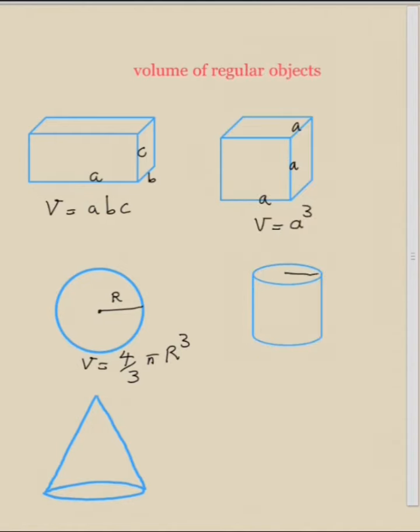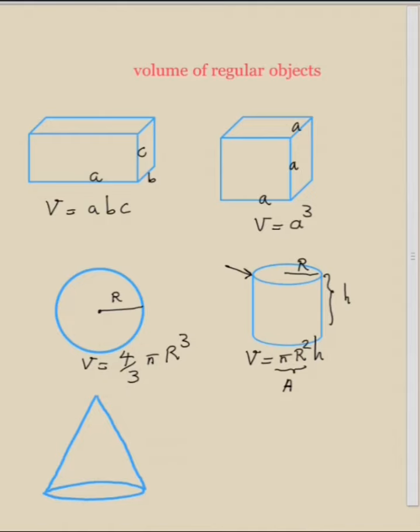And for a cylinder with radius R and height h, its volume is pi R to the 2 times h. And we know that pi R squared is equal to the area of the base. So the volume of a cylinder is equal to the area of the base times the height of the cylinder.